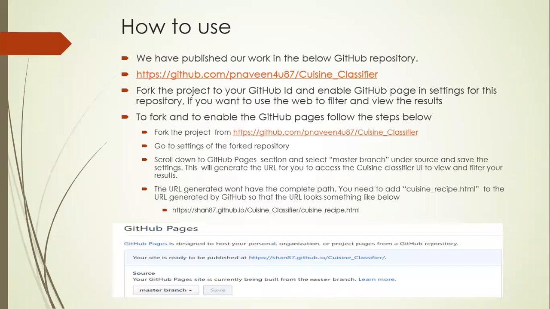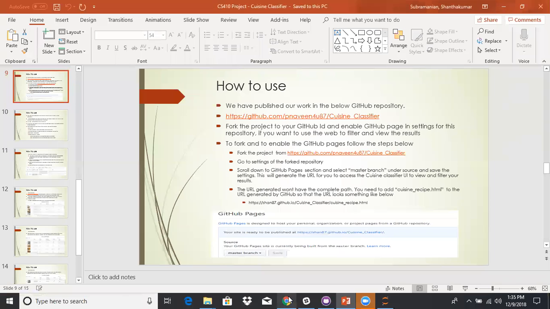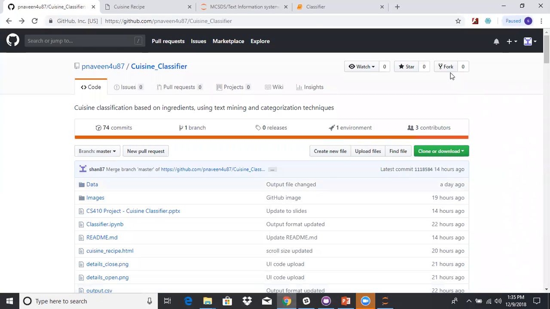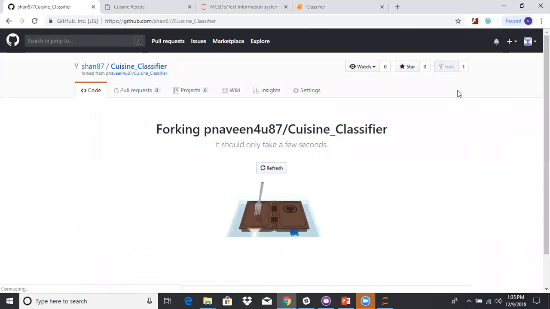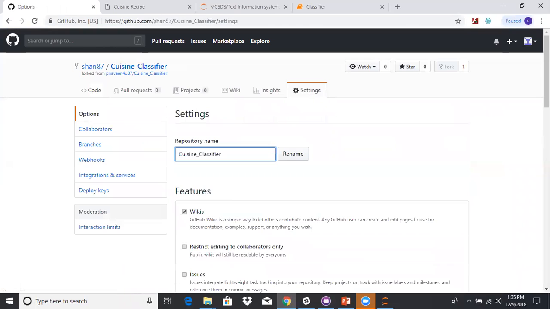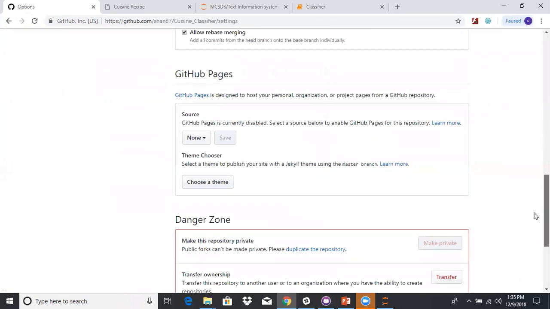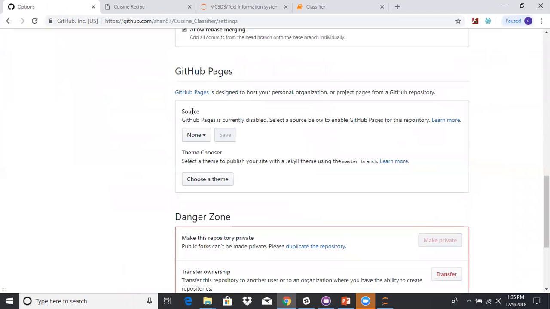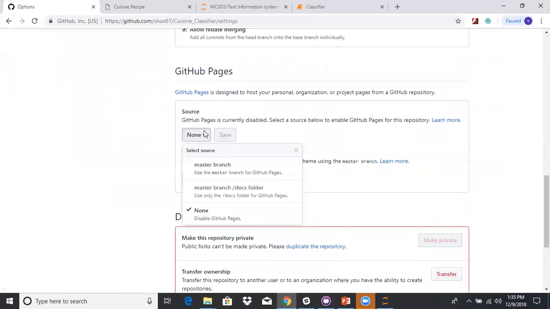Now I'm going to take you to the GitHub repository to show you how to fork the project. In the GitHub repository, there is an option to fork a project. If you click on fork, it will fork the project into your own GitHub ID. It will take 20 or 30 seconds to fork your project. Once it gets forked, click on the Settings tab, scroll down, and you will find a GitHub Pages section where, under the source, you will find the master branch option. You have to select that and save it.